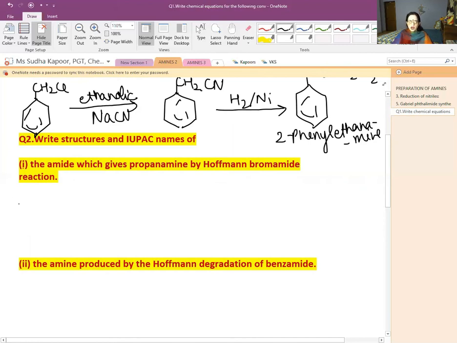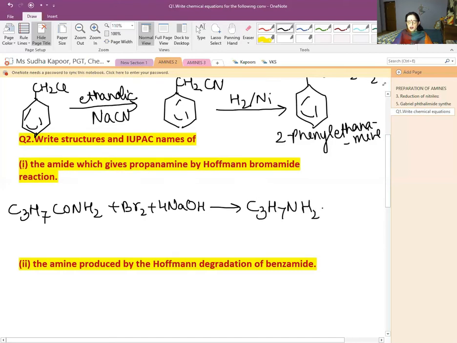So our reactant must be C3H7CONH2, then bromine plus 4NaOH. What will it give us? We will be getting C3H7NH2 along with 2NaBr, Na2CO3 and 2H2O. So the reaction helps us in identifying how the number of carbons can be decreased.